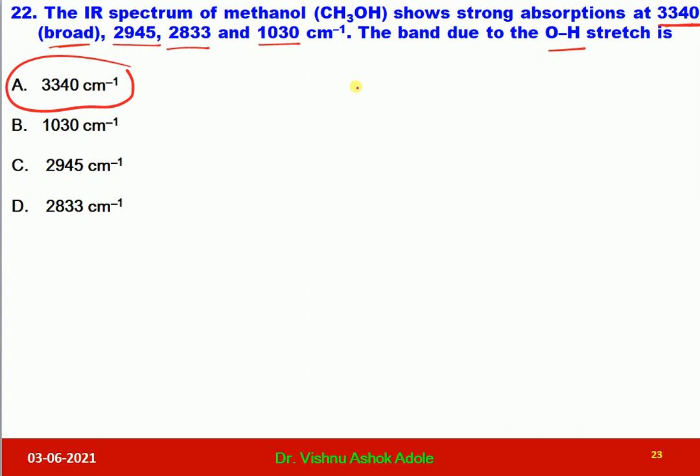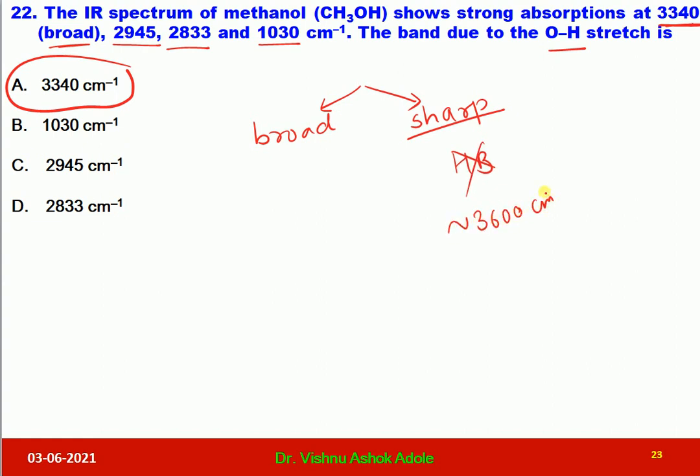Dear students, remember this thing. There are two types of OH groups in the IR spectrum: broad signals and sharp signals. Sharp signals are obtained for those hydroxyl groups which do not show any hydrogen bonding. So without hydrogen bonding, such hydroxyl groups show frequency at nearly 3600 reciprocal centimeter, a higher value. And for broad, there will be hydrogen bonding.